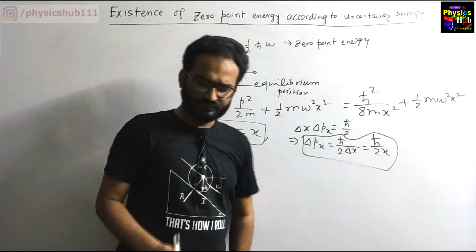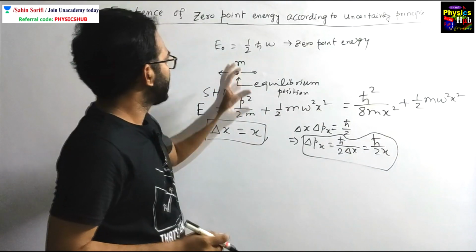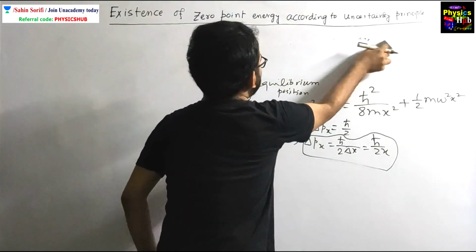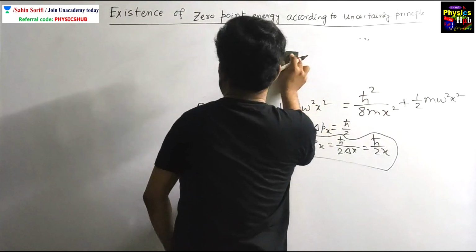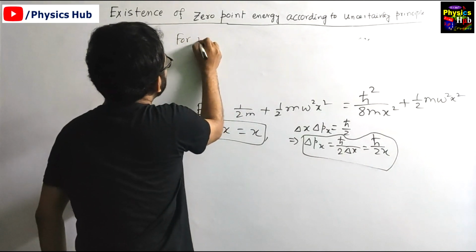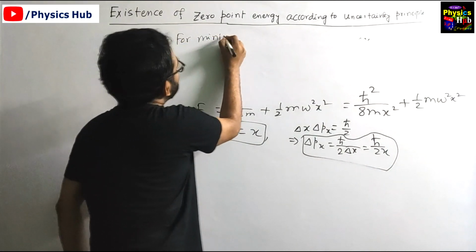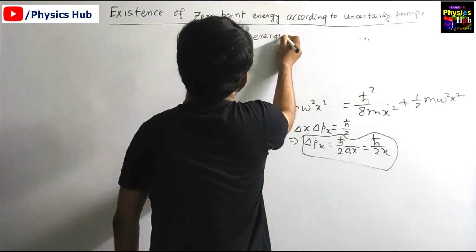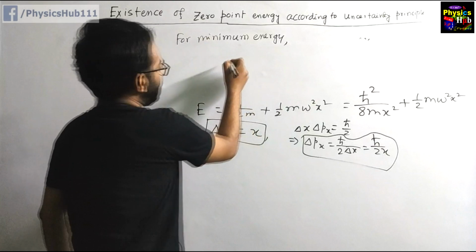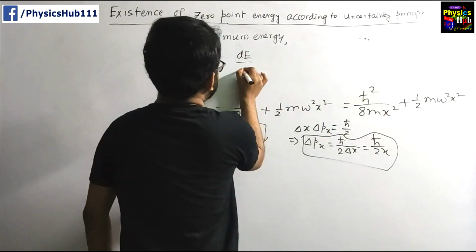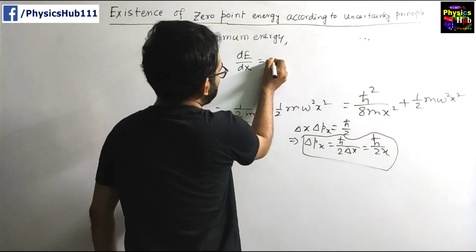Now, zero-point energy means this is the minimum energy. So for minimum energy, this expression of energy can be utilized. The variable here is x, so dE upon dx would be equal to 0.